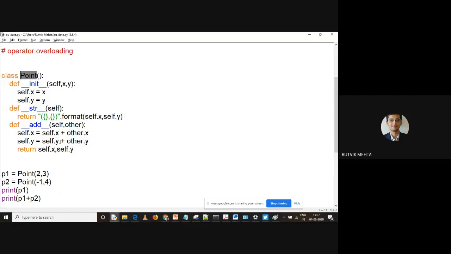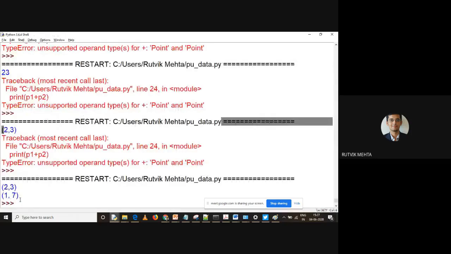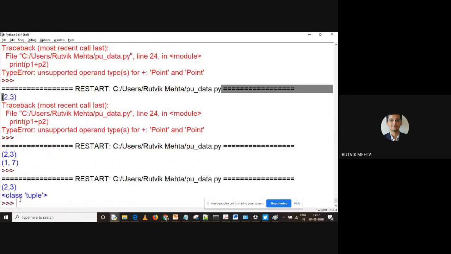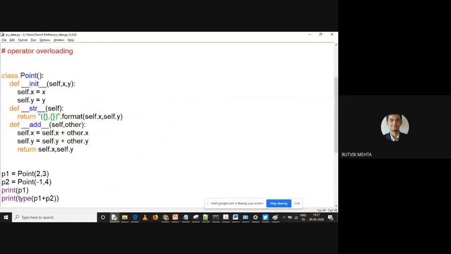Now understand this. What I want to tell you. Here, if I check the type of this P1 plus P2, let us check type. Type of P1 plus P2, right? And if I run it, see if you can see that what it is returning, class tuple. So once we are returning addition of these 2 points, it is not preserving its property. It is not point class. It is class tuple, right? So how I can return a point class?